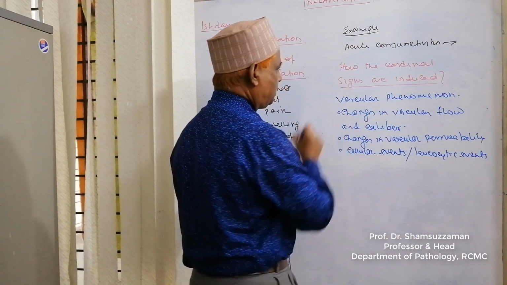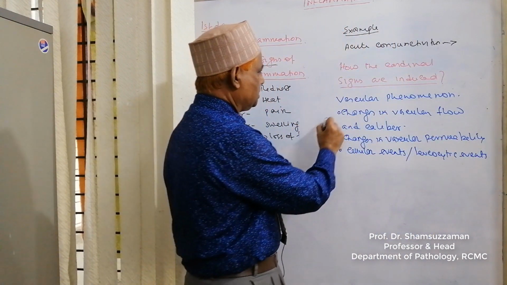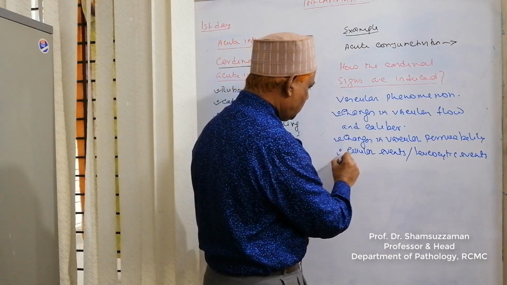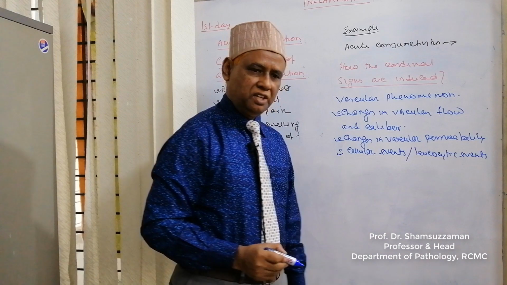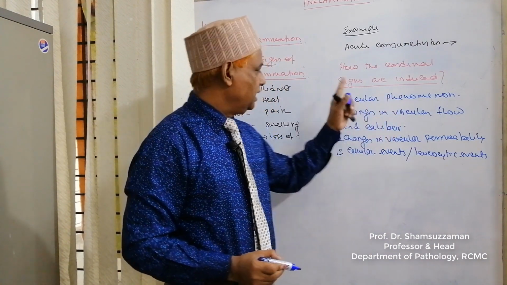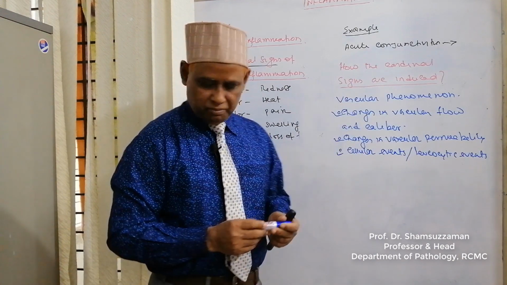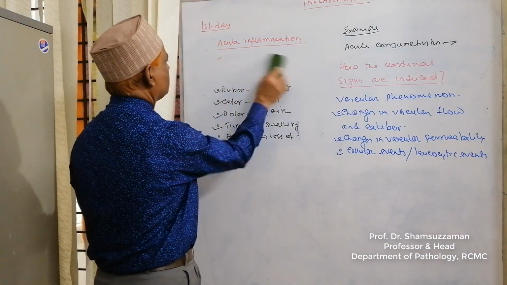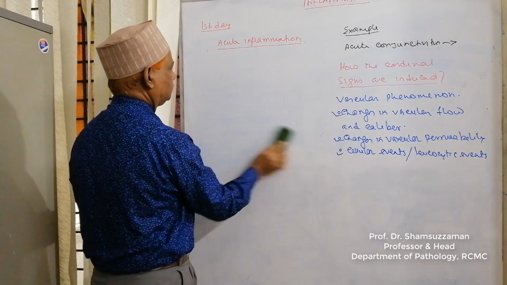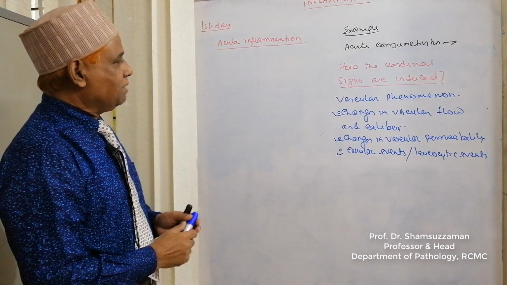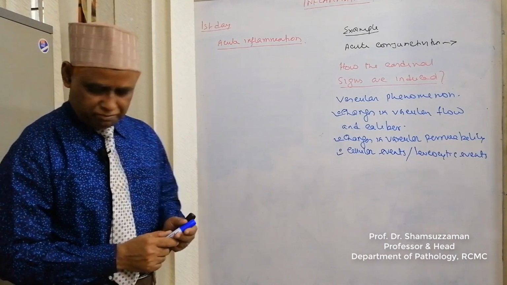So changes in vascular flow and caliber, changes in vascular permeability, and cellular events or leukocytic events are all the vascular phenomena associated with the induction of the 5 cardinal signs at the site of acute inflammation. Dear audience, now come first to changes in vascular flow and caliber.